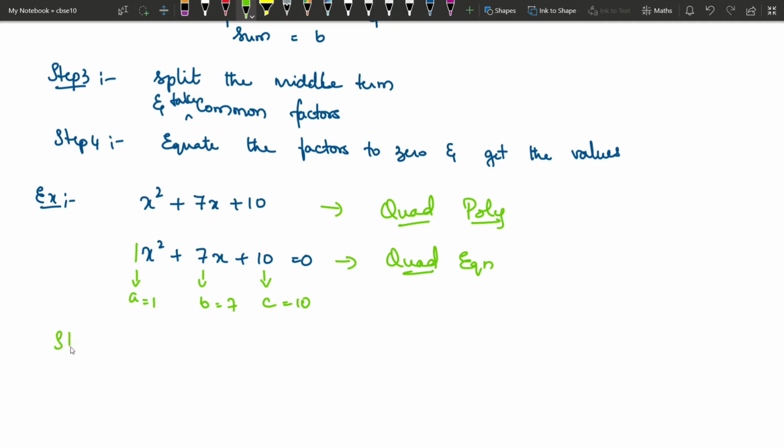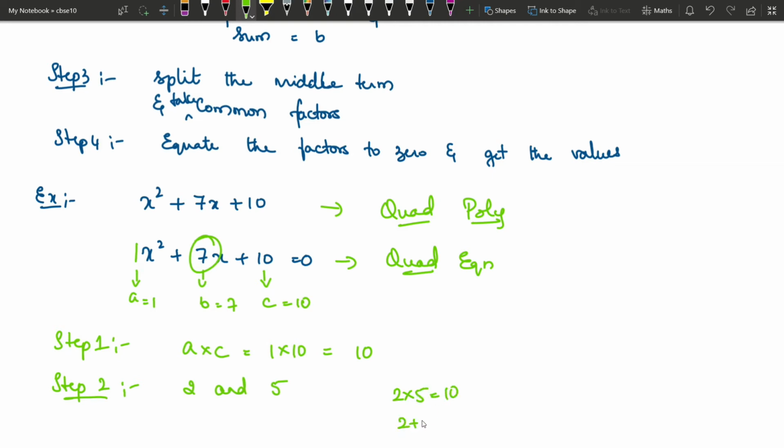So what is step 1? We need to multiply A and C, right? A and C we need to multiply, which is 1 into 10 equals 10. So what is step 2? We need to choose two numbers such that when I multiply, I should get 10, and when I add them, I should get this middle number 7. So I will write 2 and 5. So 2 and 5, when I multiply, I'll get 10, and when I add, I'll get 7, which is the middle number. Basically, we write like this: 1 into 10 is 10. We split the numbers like this, 2 and 5. So when we multiply, we get 10, and when we add, we get 7.